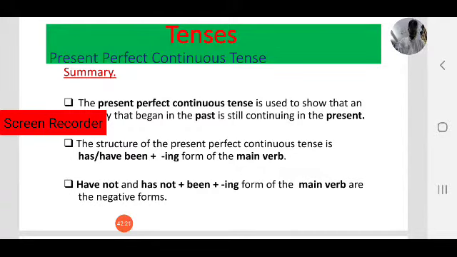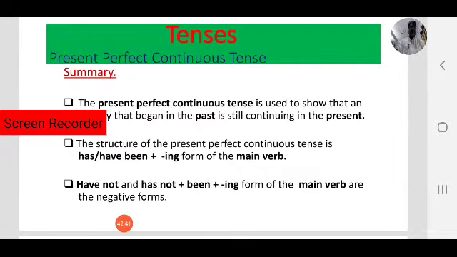That is one. Or we can say using another time frame. You know how many time frames are used in present perfect continuous tense? Two, for or since. We have been learning present perfect continuous tense for 40 minutes.